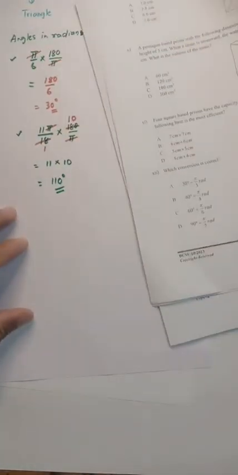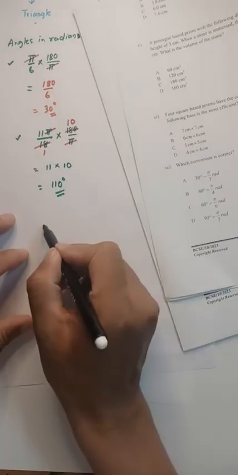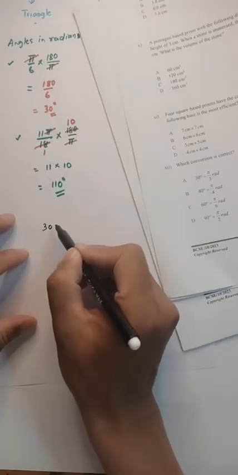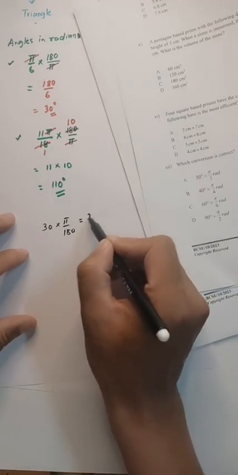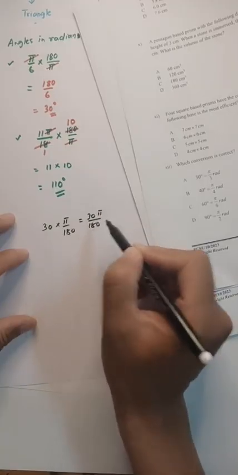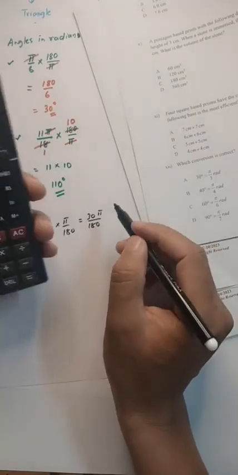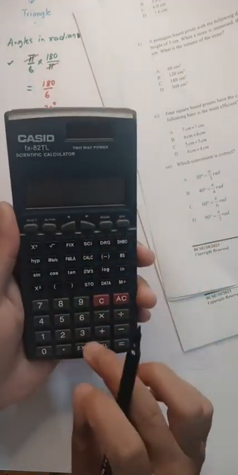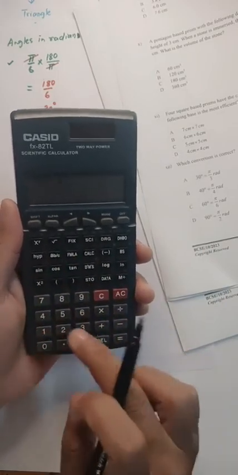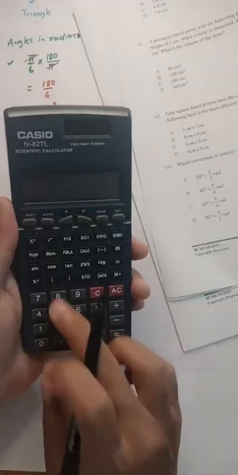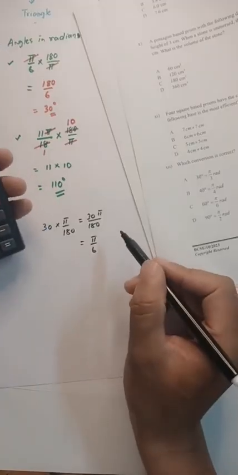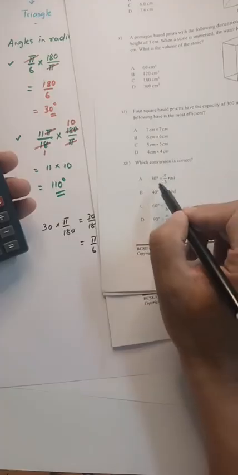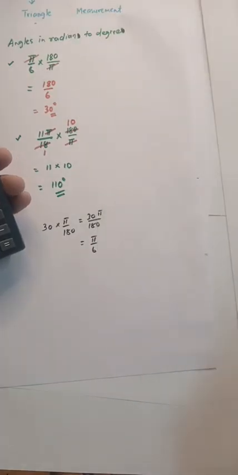Yeah, let's go to 30 degrees. 30 degrees times pi by 180, which is equal to 30 pi by 180. 30 pi by 180 simplifies to 1 by 6, which is pi by 6. So the first one is not correct.